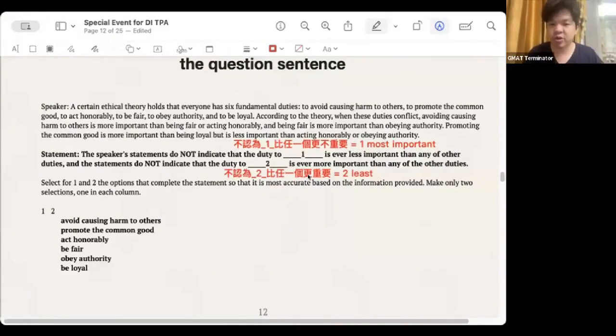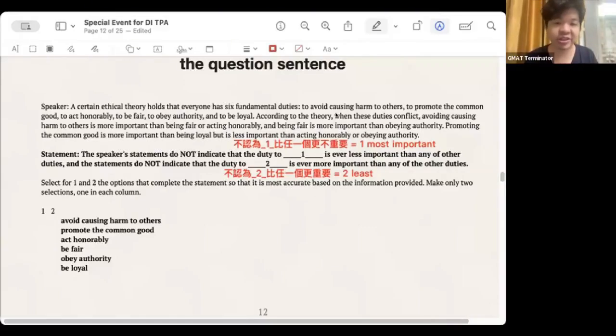Actually, you don't have to draw it into a chain. You can even start with the method of elimination. Why? Because we are looking for the most important thing. Since F and A are already considered unimportant, we can delete them in advance. F and A have already been entered, so at this time we can already delete F in advance. Acting fair should actually be A, so we should delete acting honorable first.